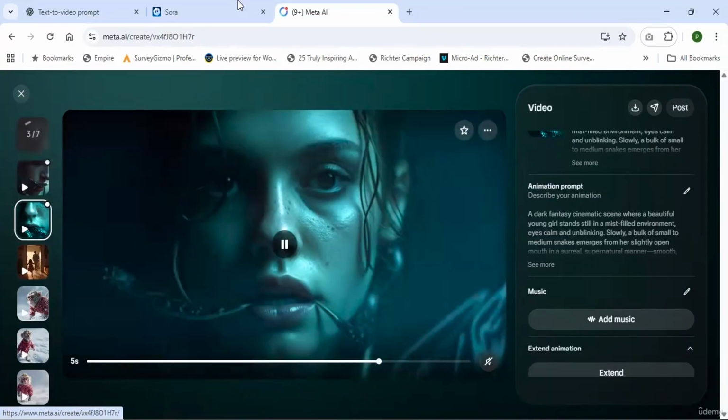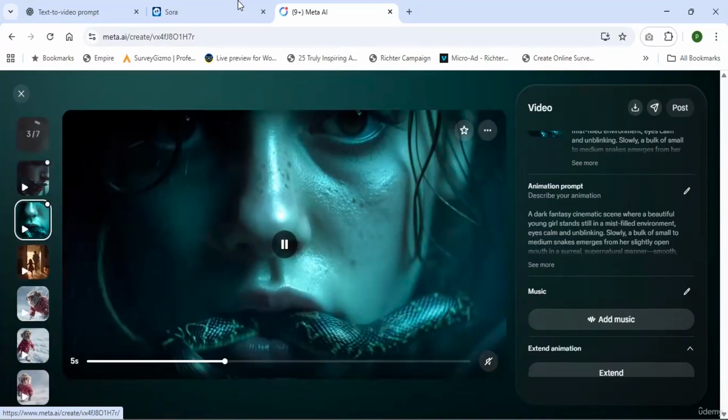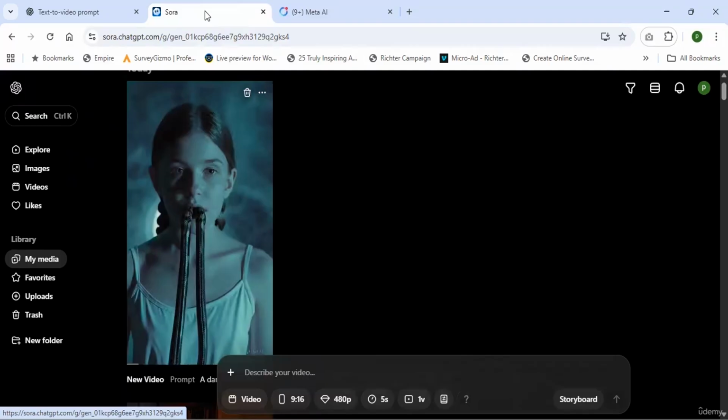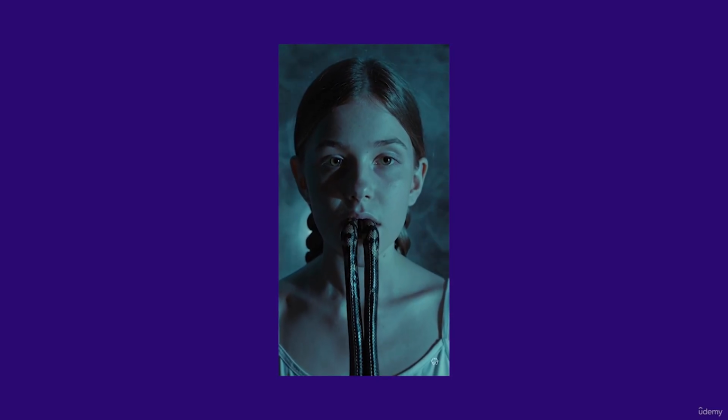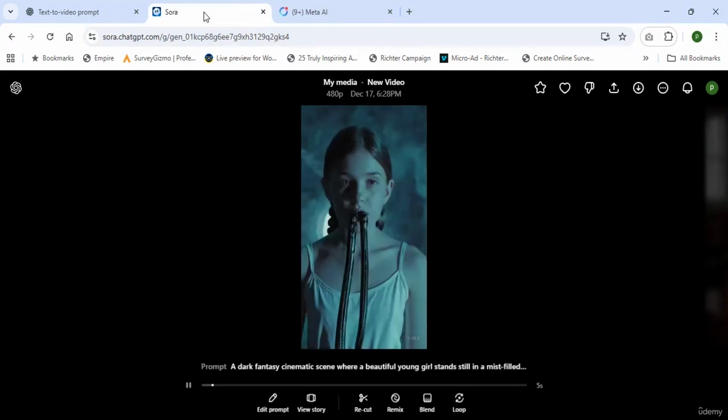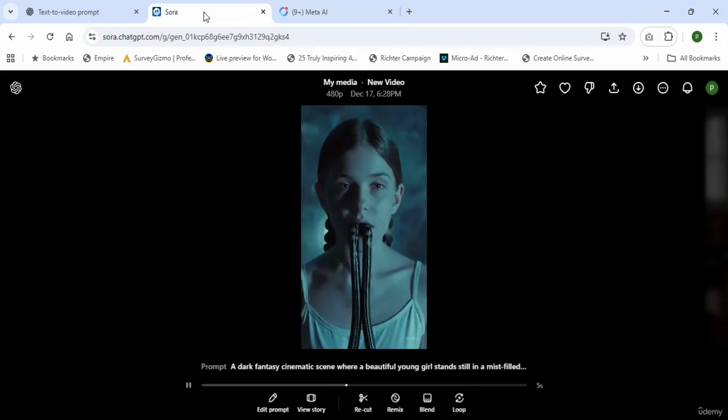Same as that, I generated with Sora AI as well. But here the aspect ratio is 9:16, while when I work with Meta AI, the aspect ratio is 16:9. See, Sora AI also generated a video for the same prompt, and the video is something like this. So when compared with Sora AI, Meta AI generates better quality videos and also generates according to the prompts. But Sora AI is not giving the exact videos according to the prompts.